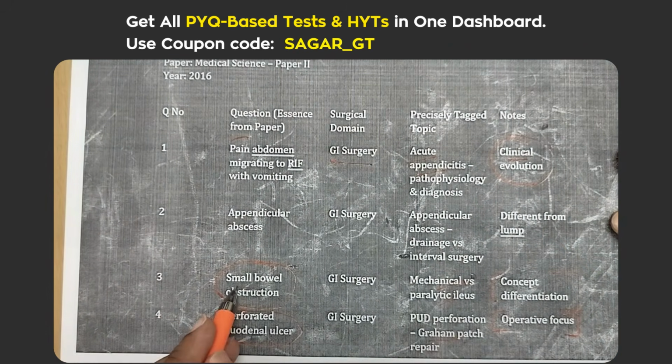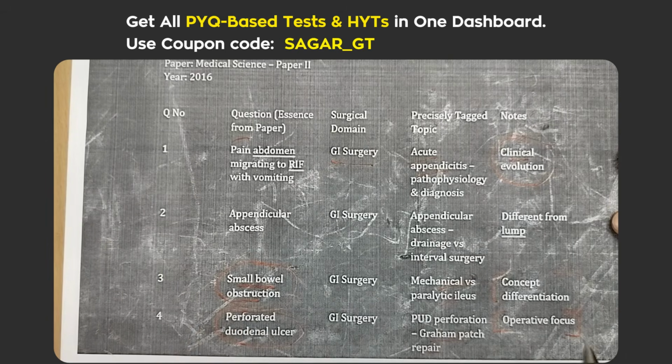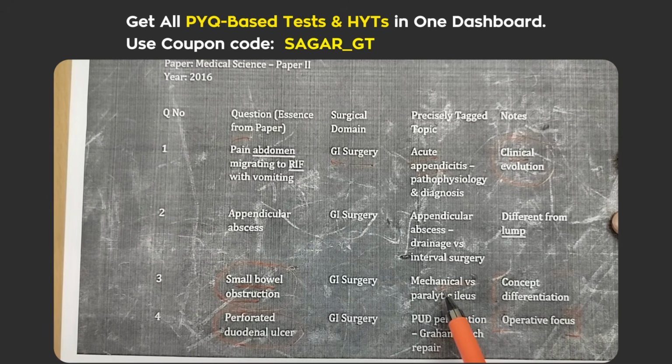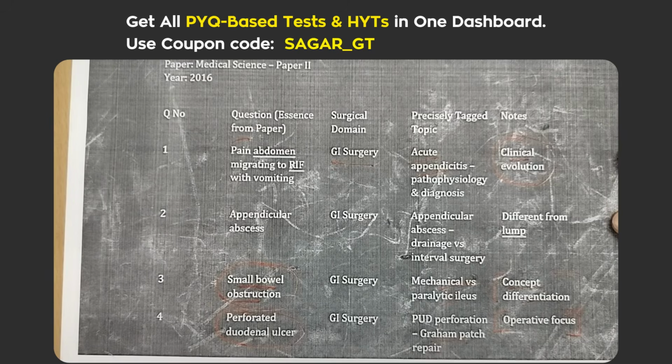And like other questions, you can look at this small bowel obstruction. They have asked regarding the mechanical versus paralytic ileus differentiation. So if you read the notes regarding paralytic ileus and mechanical concept differentiation, then it will be easy to solve these types of questions.